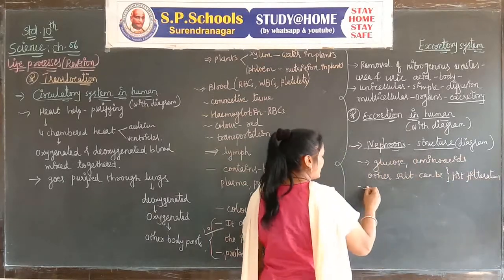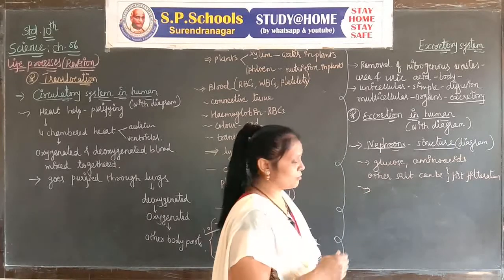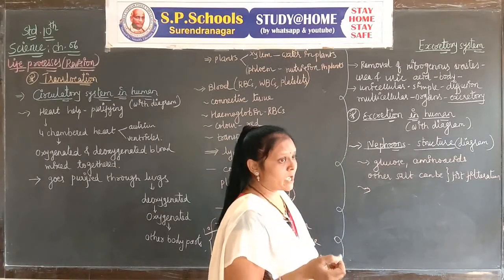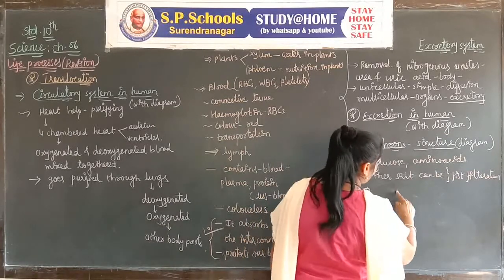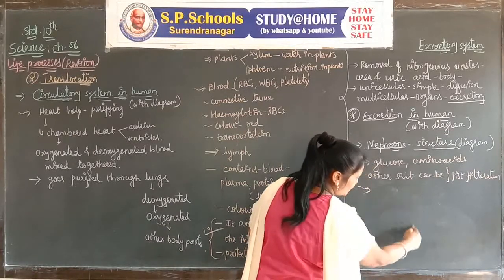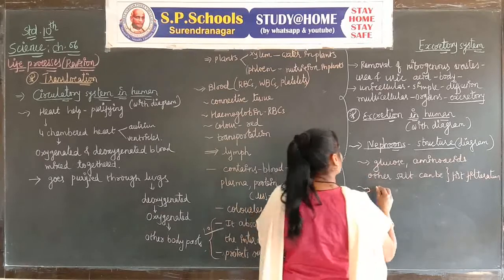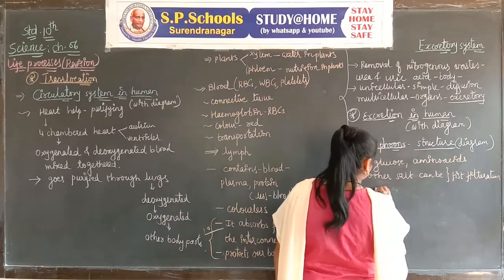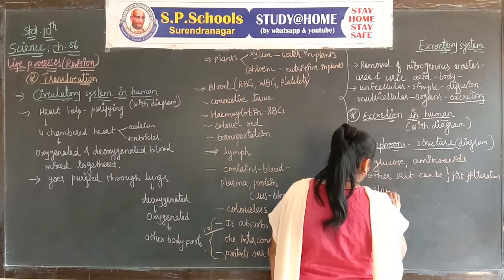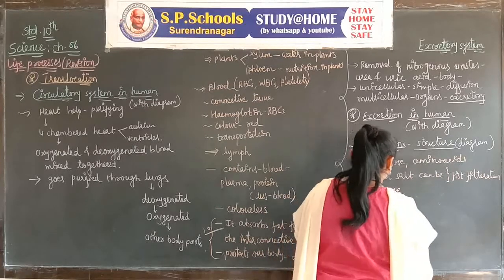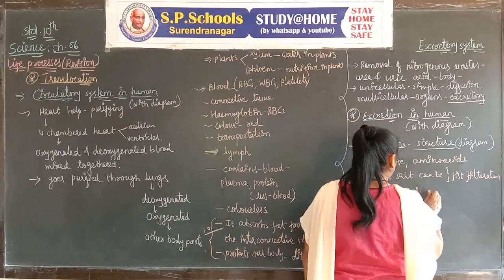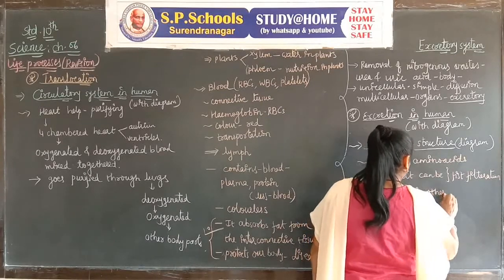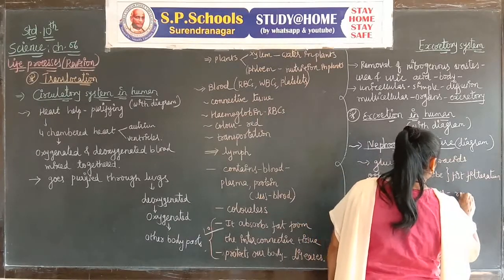But they are important for the body: glucose, amino acids, other salts. So when the nitrogenous wastes pass through the tubules, the important structures like glucose, amino acids and other salts are reabsorbed.